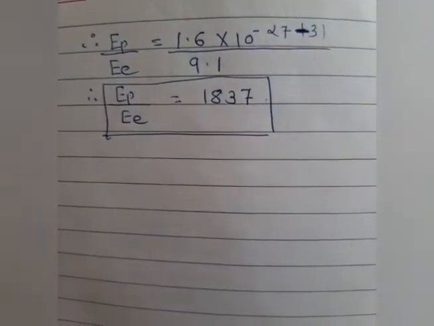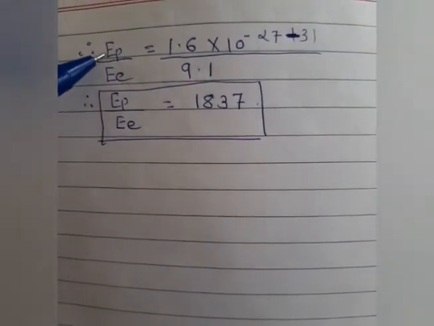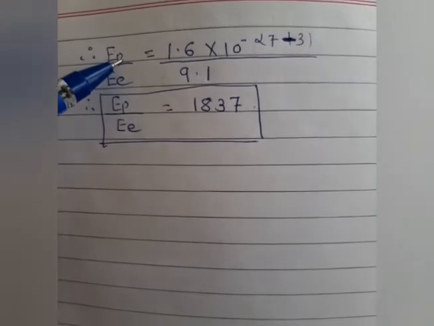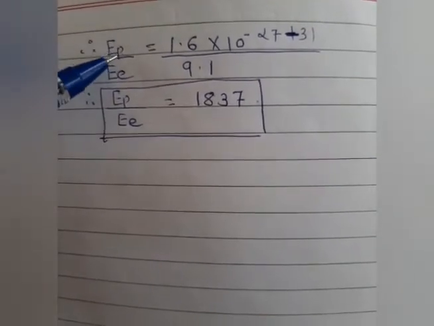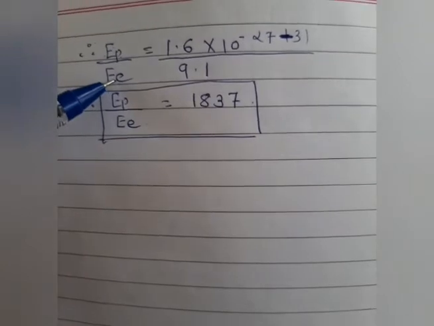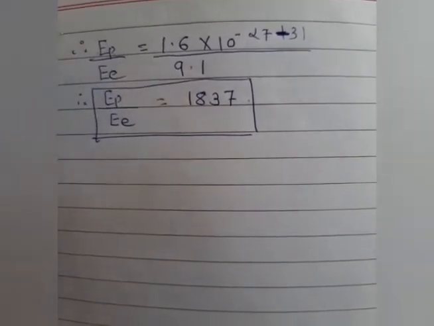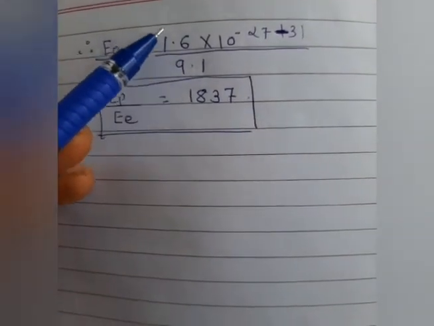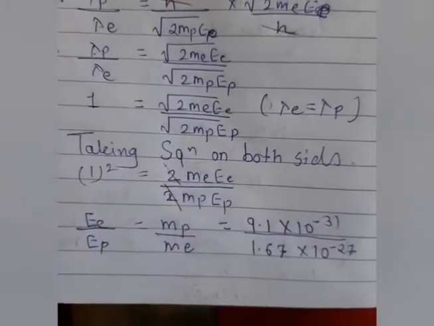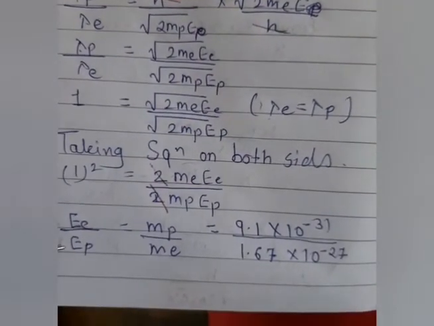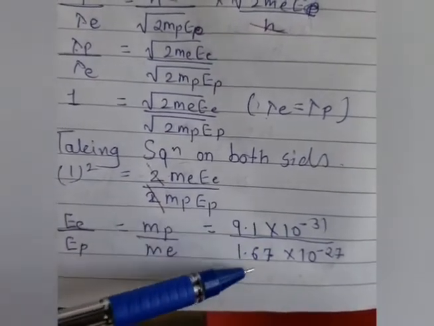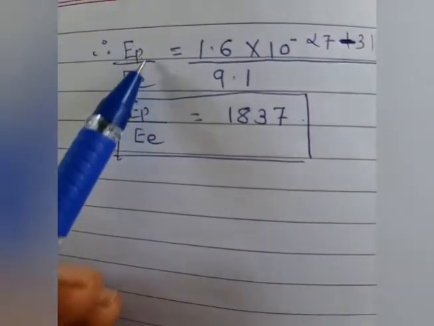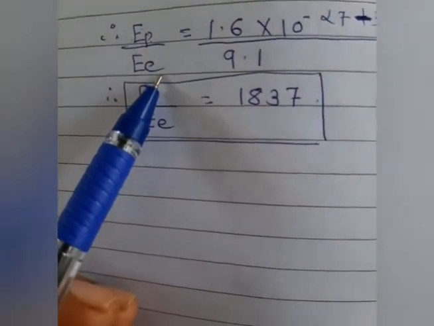Now we are taking the electron value and the proton value, the energy of proton and energy of electron. Here I am taking the reciprocal of their ratios, so 1.6 in the numerator and 9.1 in the denominator, because we want the ratio of proton and electron kinetic energy.